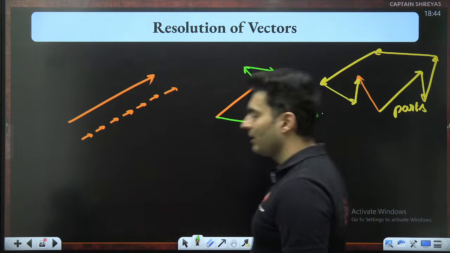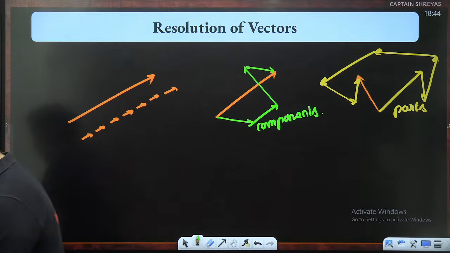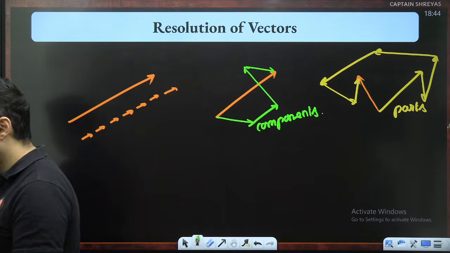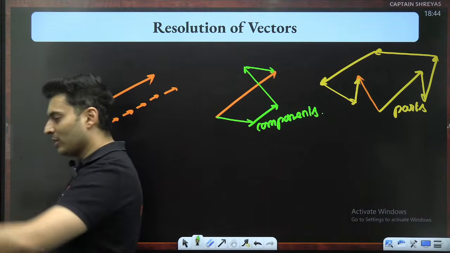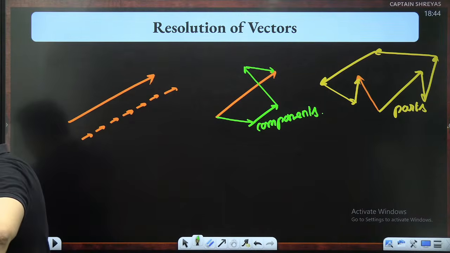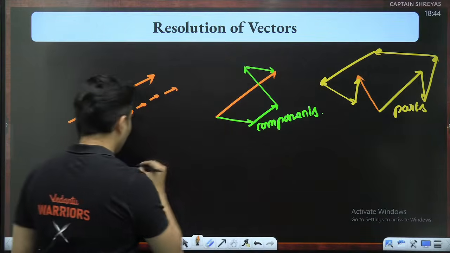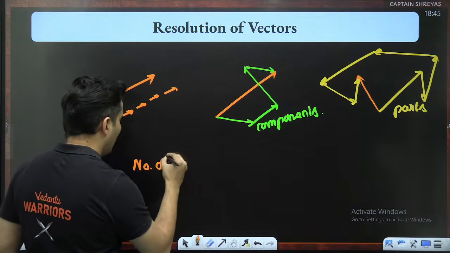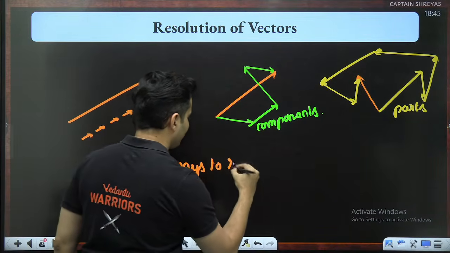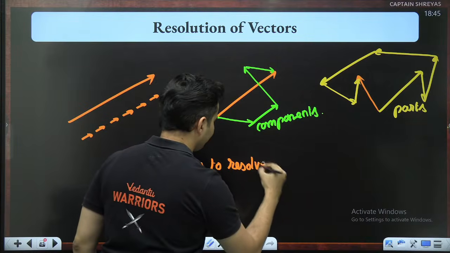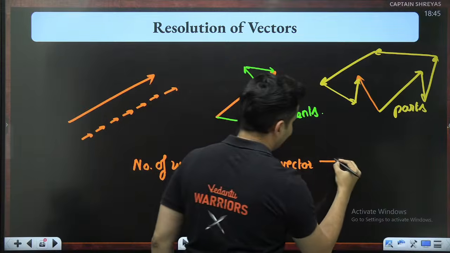components of the vector. So tell me, my dear students, my lions, how many different ways are there for resolving a vector? Put it up in the chat box right now. How many ways are there? Come on. So the number of ways to resolve a vector, how many are there?